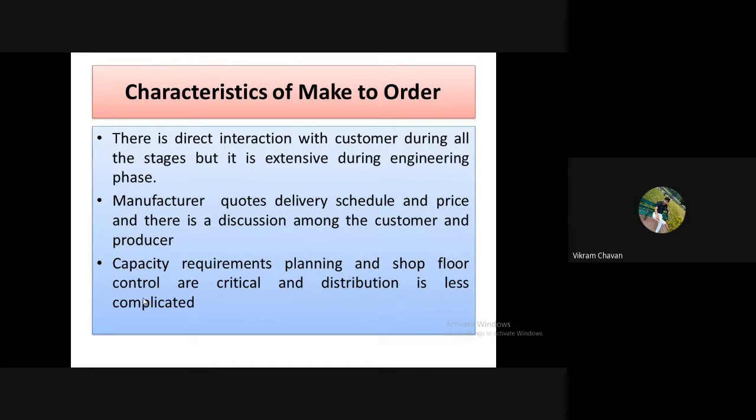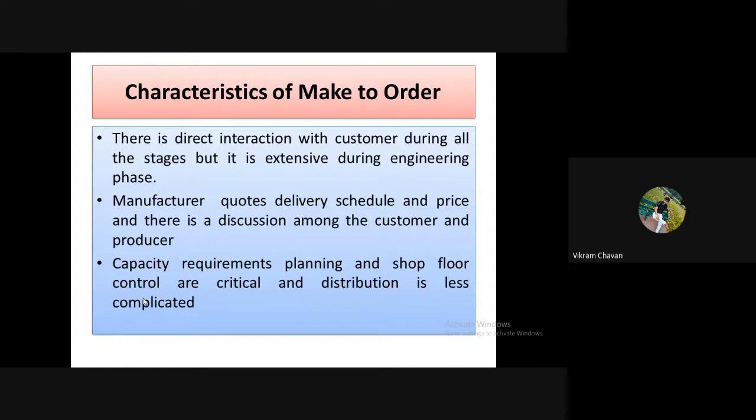Next, capacity requirements planning and shop floor control are critical, and the distribution is less complicated. Distribution means what?